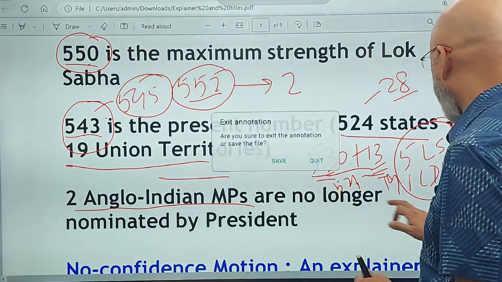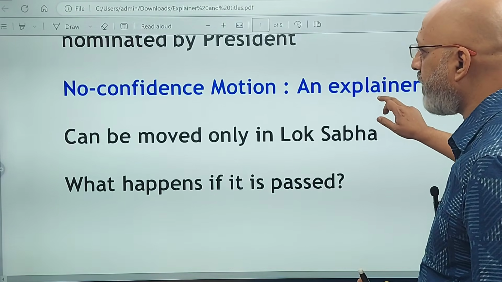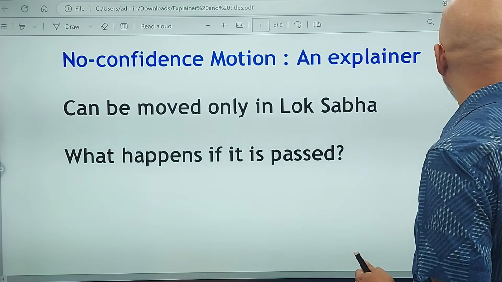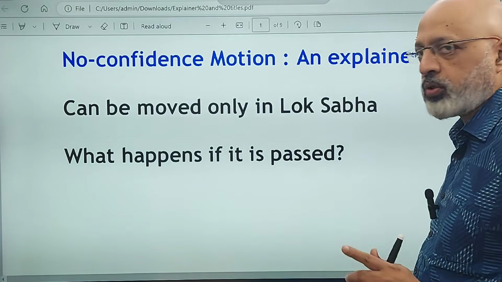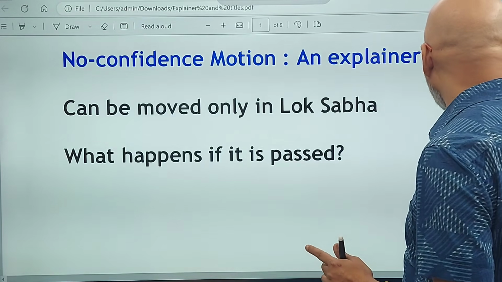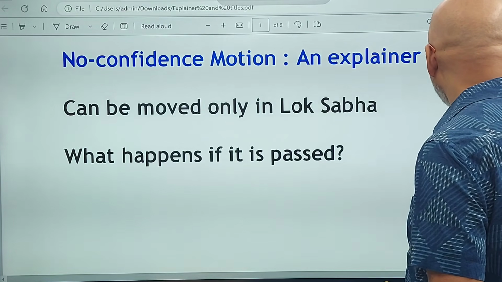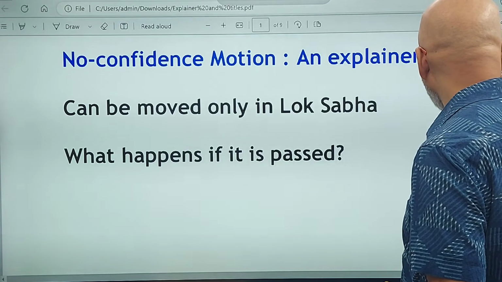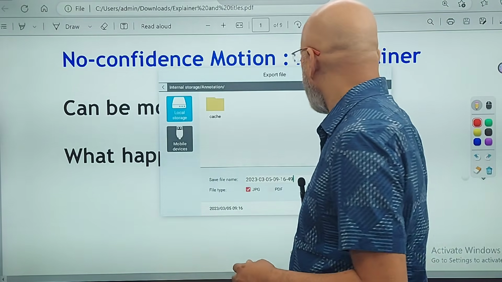Now let's move ahead. The next point, which a lot of people seem to be having confusion about, I will just clarify this. So listen to this carefully, and I'm going to speak in English because a lot of students who do not know Hindi are not able to understand, and I don't think it's very fair. There are some people who write extremely rude kind of comments, which I don't think is necessary.